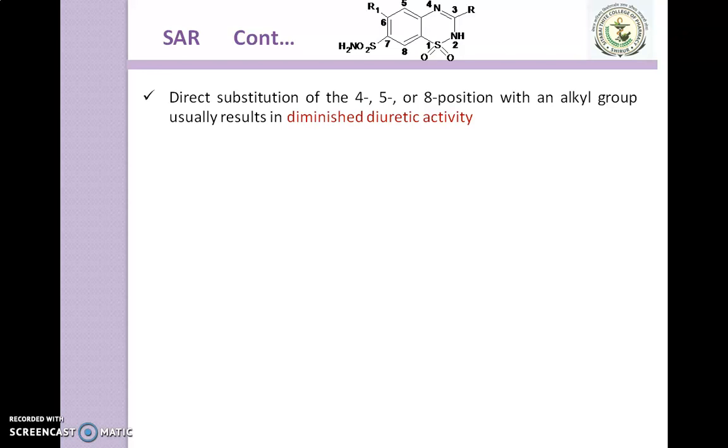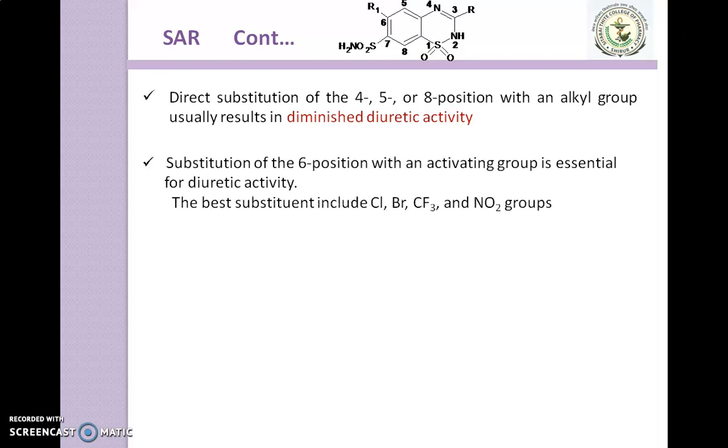Moving to the next point, direct substitution of the 4th, 5th or 8th position with an alkyl group usually results in diminished diuretic activity. This means positions number 4, 5 and 8 must be unsubstituted.